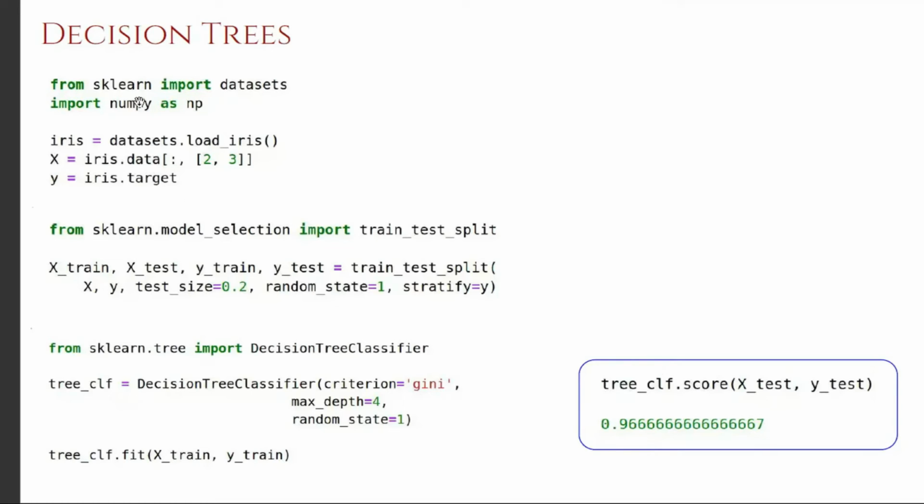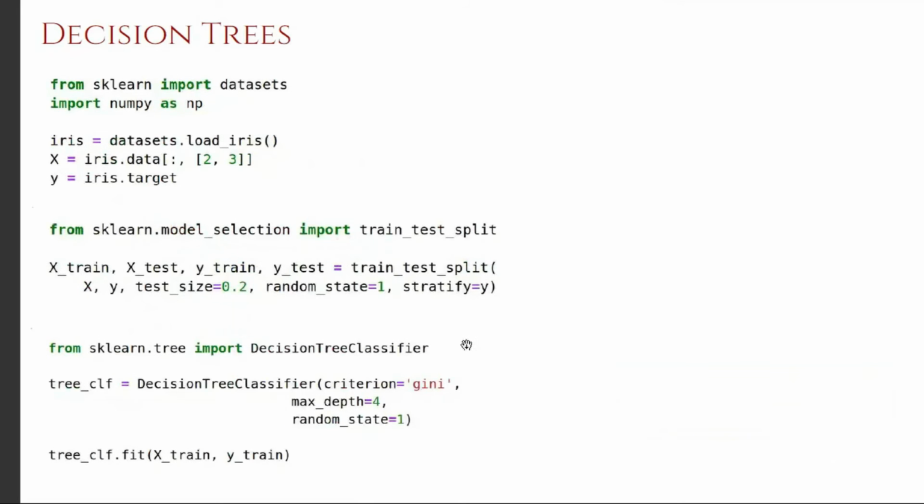When you use the scikit-learn library, excuse me, sir. Yes. Sir, can you explain it again? What the Gini criteria stands for, and how we take the maximum depth of the decision tree, what it stands for, and how they contribute to the overall performance of our model. Correct. So that is what we are going to discuss.